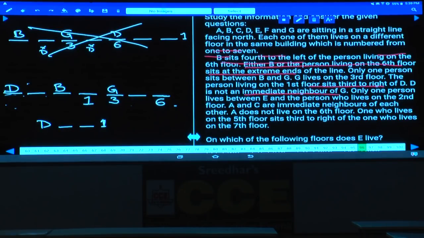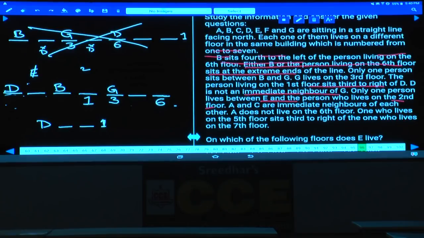Done with this? Then, only one person between E and the one who lives on the second floor. Tell me whether E can be at this place or not. If E is at the second floor and the first floor person must be in the same place, which is not possible. E cannot be here.